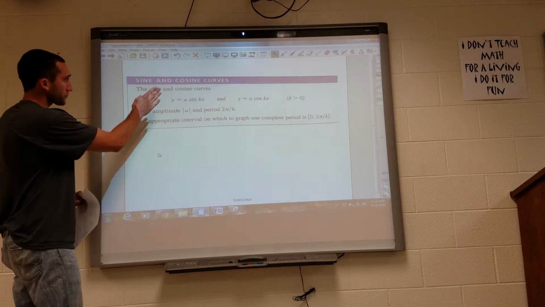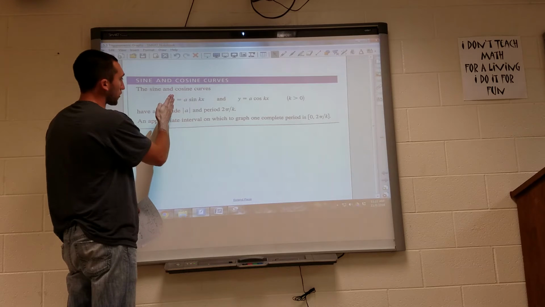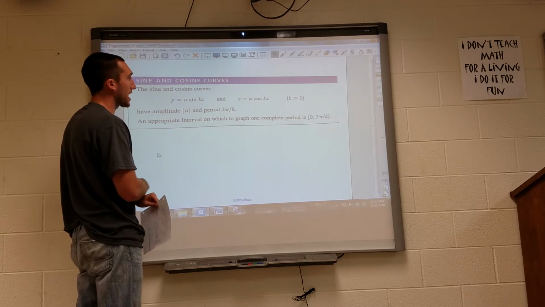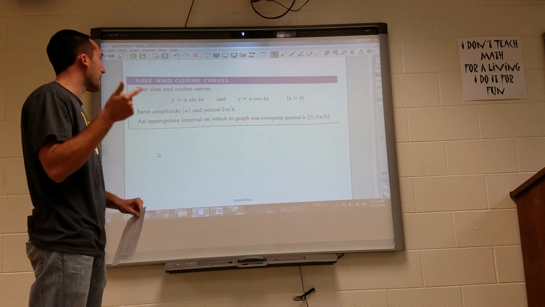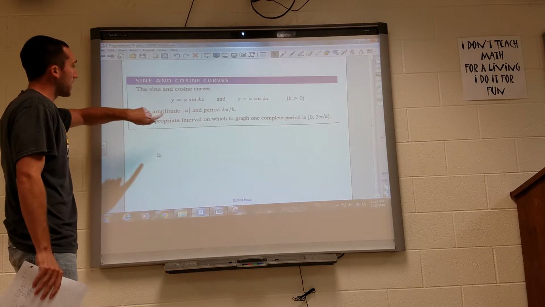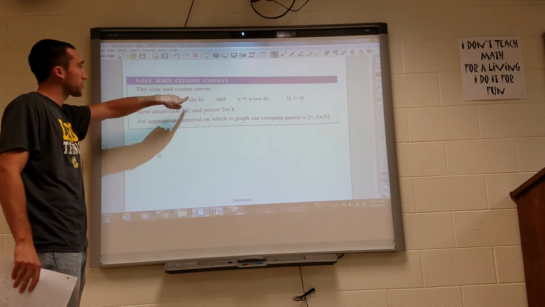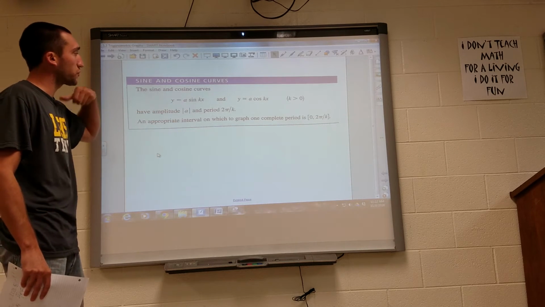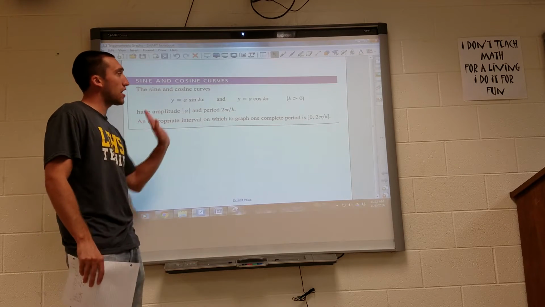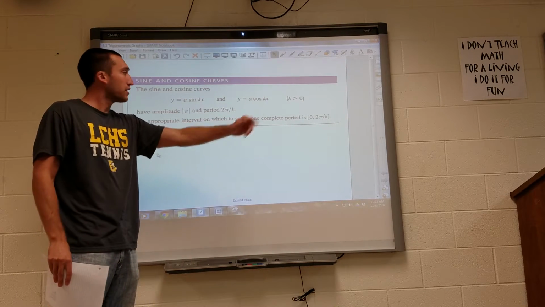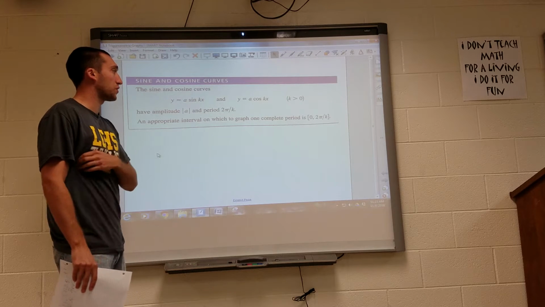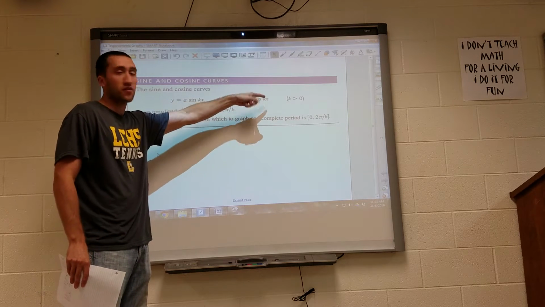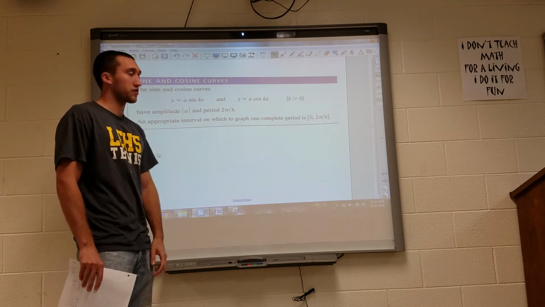So to start, we have the general graphs for sine, y equals a sine kx, and y equals a cosine kx. You'll see what the k and the a stand for. Make sure you know that amplitude is always positive. So even if this is a negative value, you'll see what the negative value does to the graph. But just realize your amplitude is always positive, and your period is how long it takes for one complete sine or cosine graph, and you'll see what I mean by that. And the period is 2 pi divided by k, and k is whatever's in front of our x in our sine and cosine functions.